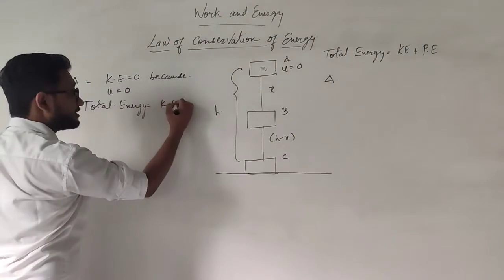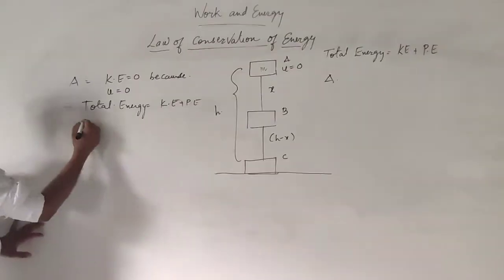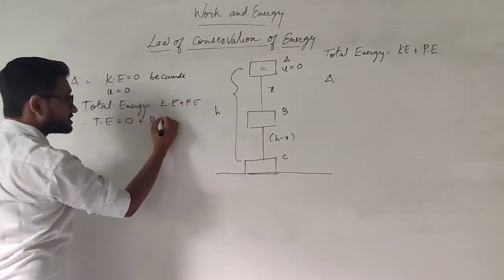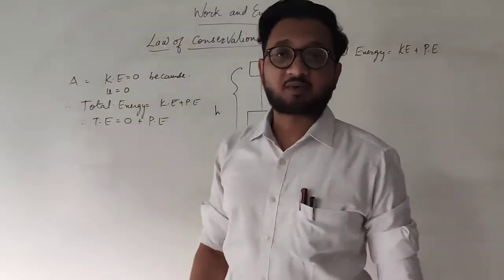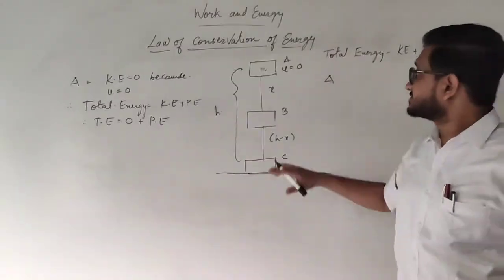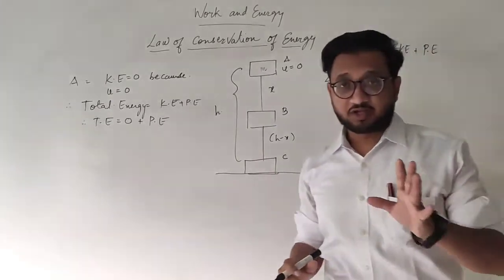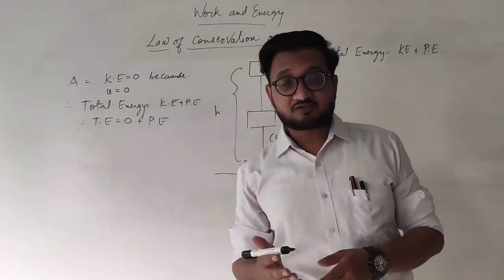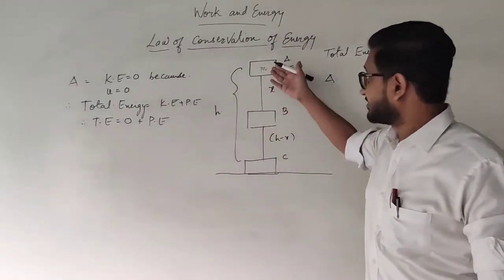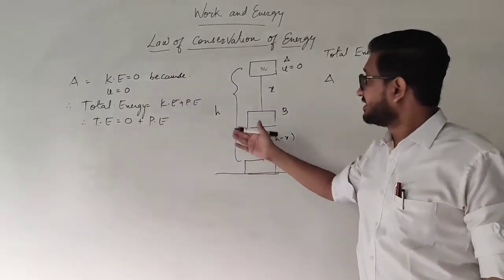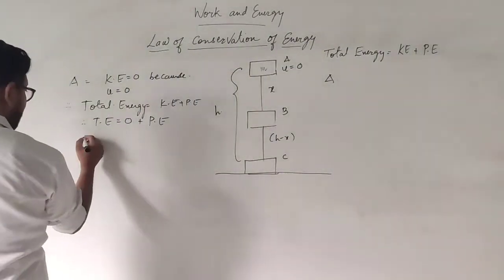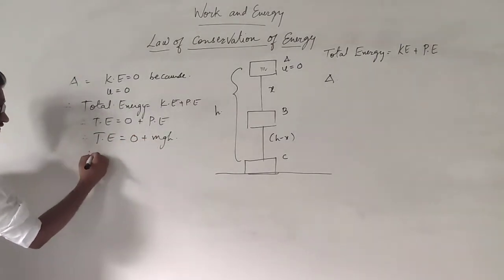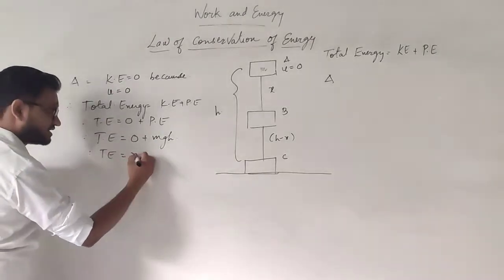Okay? So when its initial velocity is 0, kinetic energy is 0, and therefore total energy of the system is equal to kinetic plus potential. But kinetic is 0, therefore total energy becomes 0 plus potential energy. So whatever energy it has at this point is based on potential energy only, and its potential energy is what? Potential energy is given by gravitational potential energy, which is mgh, because it has mass m, gravitational acceleration g, and height h. So the total energy of the system is 0 plus mgh, which is mgh.